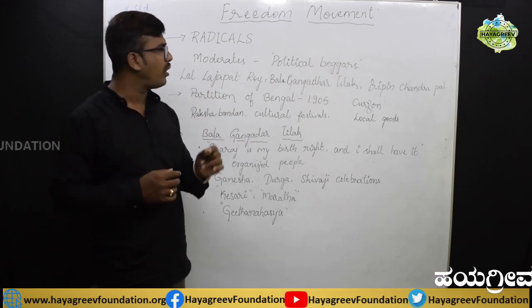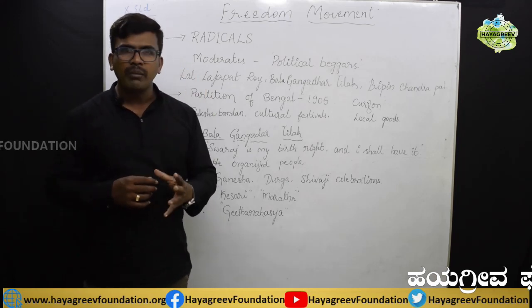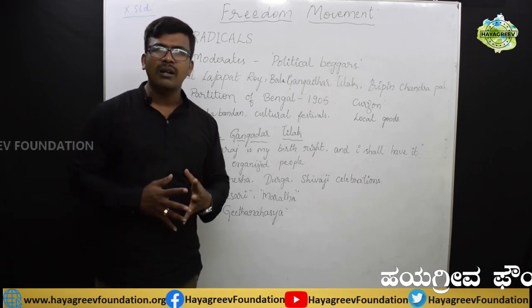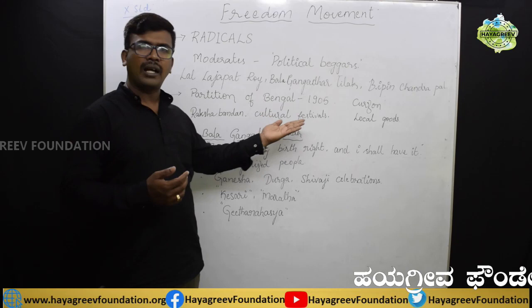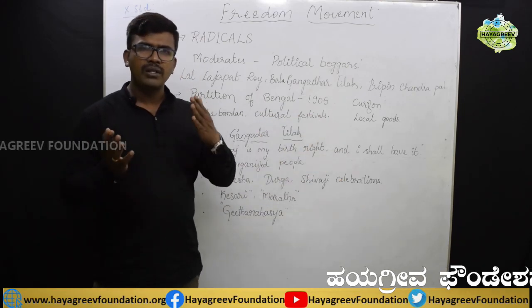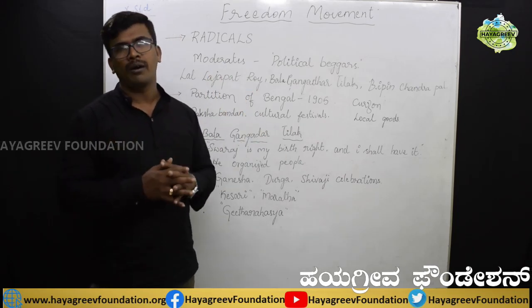Using this, the radicals decided to bring back the unity between Hindus and Muslims. So they conducted many cultural festivals, like Raksha Bandhan and others, back to back in different places of Bengal.